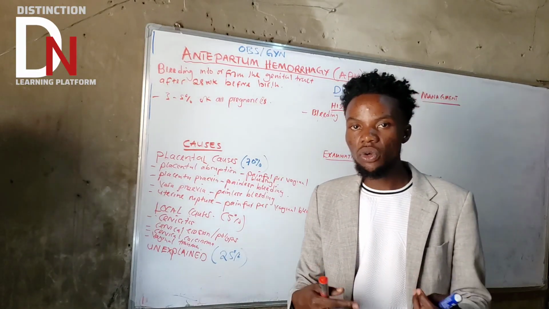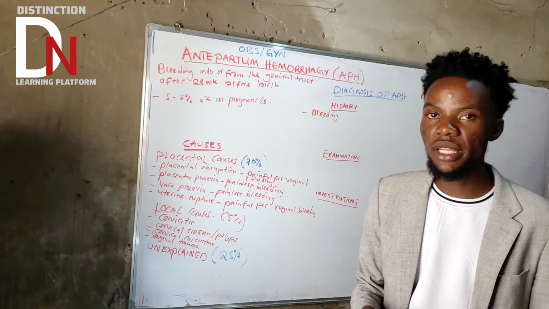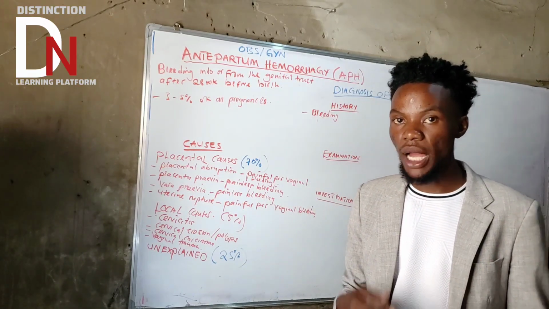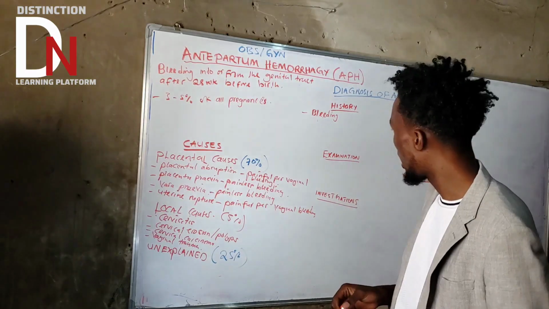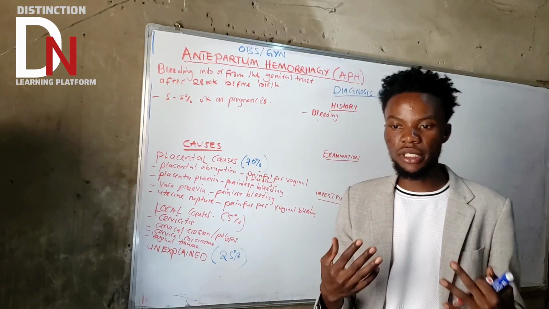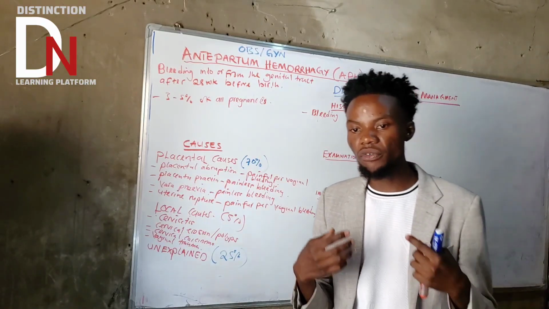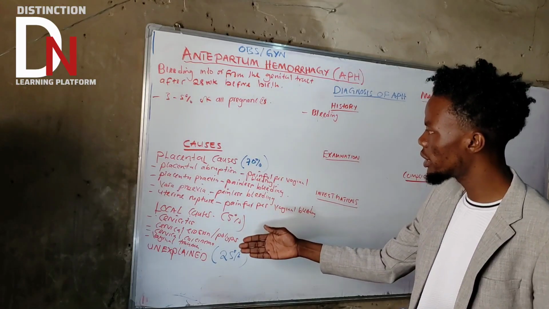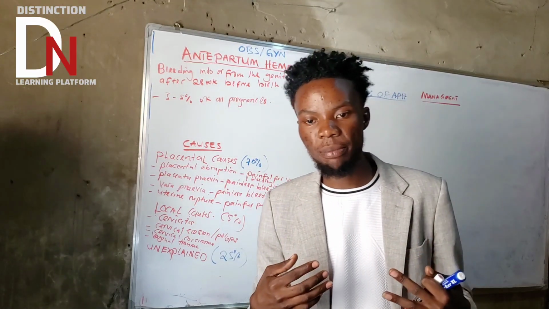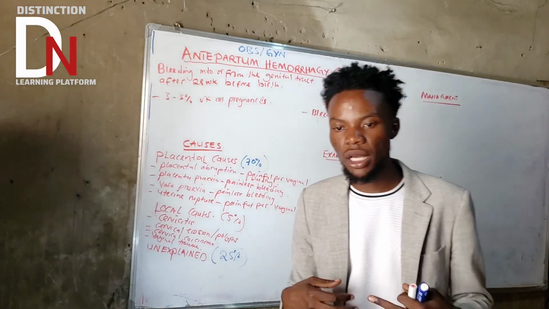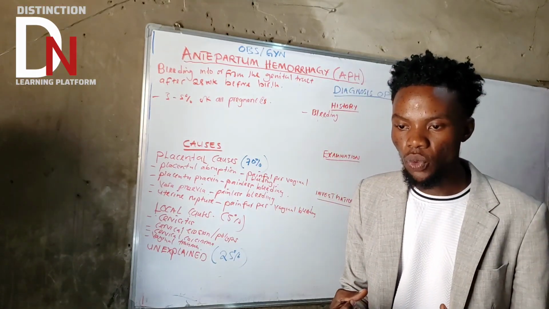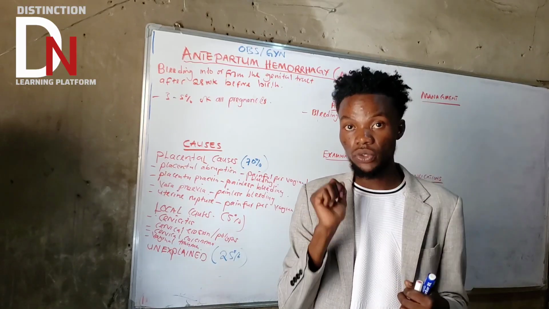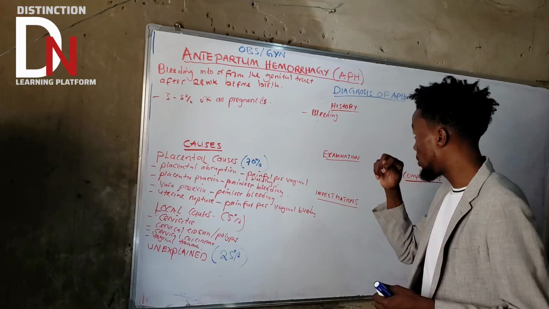And how long? Also quantify the bleeding. How do you quantify the bleeding? Ask them how many sanitary pads they use per day. That will tell you the quantity of bleeding. What else? Also ask about the color, because the color of the bleeding will also help you tell the cause. A good example is placenta previa, where the bleeding color will be bright red. Very, very important. So color is also important. You need to ask about that.